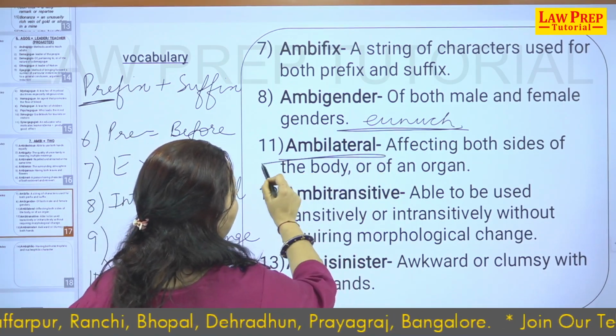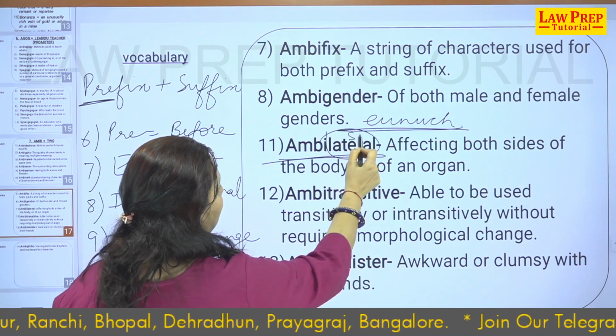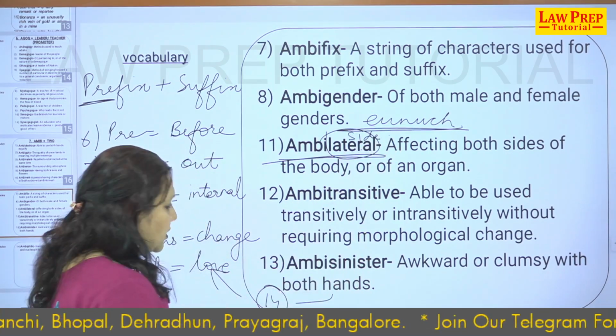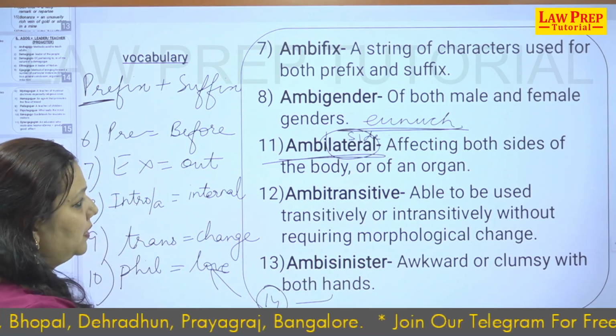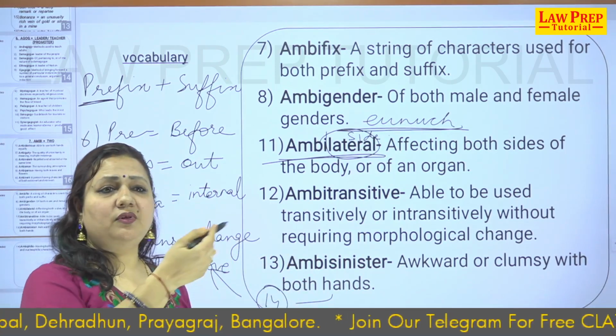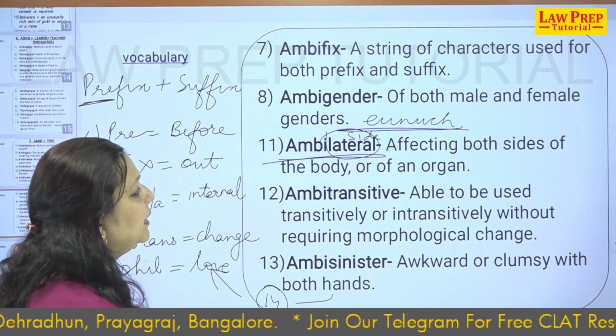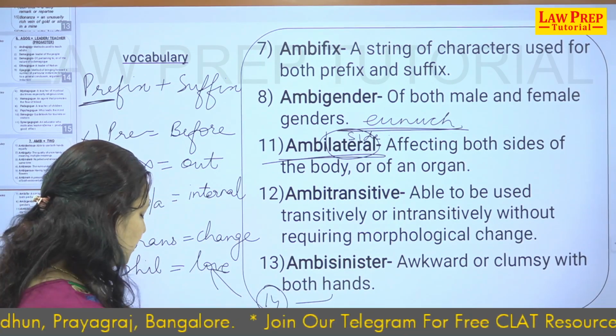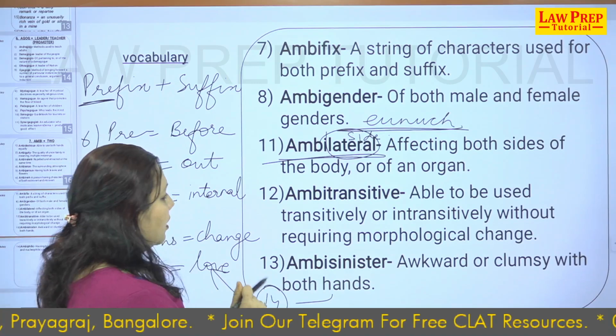Ambilateral is both sided, lateral is side. So, ambilateral is on both sides, that is maybe this side or the other side, left side or the right side, that would be ambilateral. It affects both the sides of the body or the organ. So, that is why it is called ambilateral.